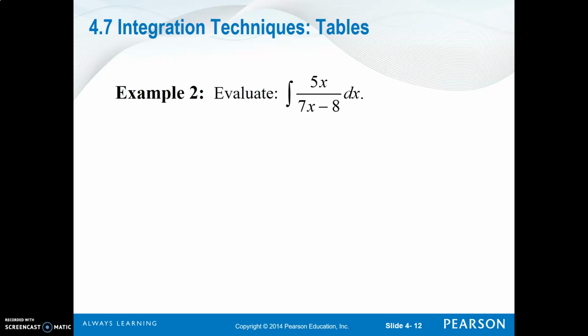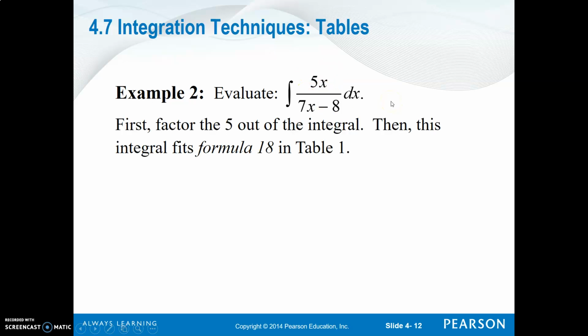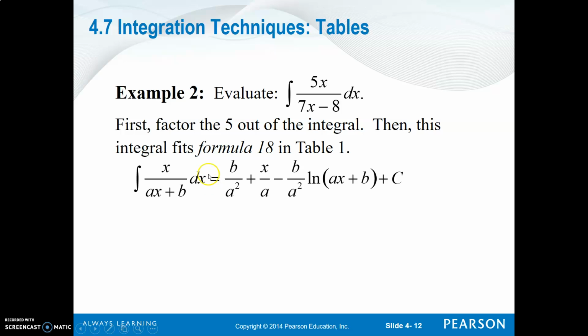So this one, again, we're going to take that coefficient of 5 and factor out the 5, because factoring out the 5 leaves me x over 7x minus 8. That matches formula 18 on our list. And 18 is just 1x over ax plus b. If they were going to allow a different numerical coefficient than just 1, they would have put an a or a b there. So a in this case is 7, b is going to be -8.